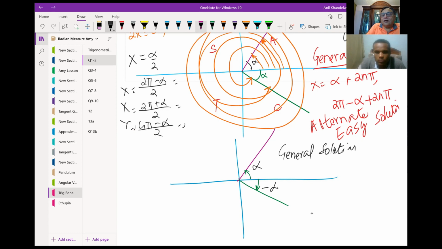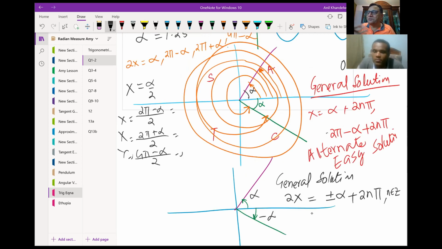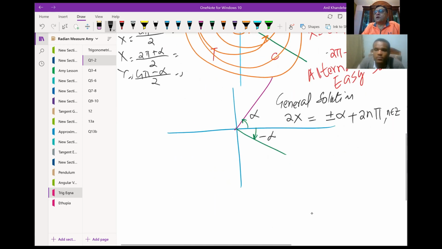Because we are working with cos 2x, remember the question, cos 2x is equal to plus or minus alpha, and because it repeats after 2n pi, plus 2n pi, where n belongs to integers. So we could write plus and minus alpha plus 2n pi. You get the idea? For a cosine function, because it repeats after 2 pi, even if you simplify the last version, it will give you minus alpha plus 2n pi. You get the idea?